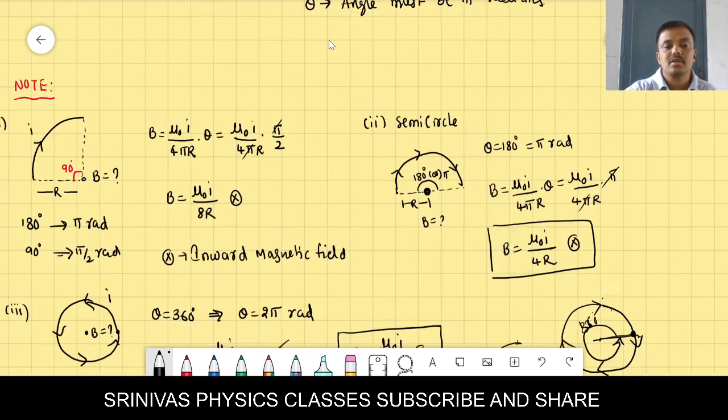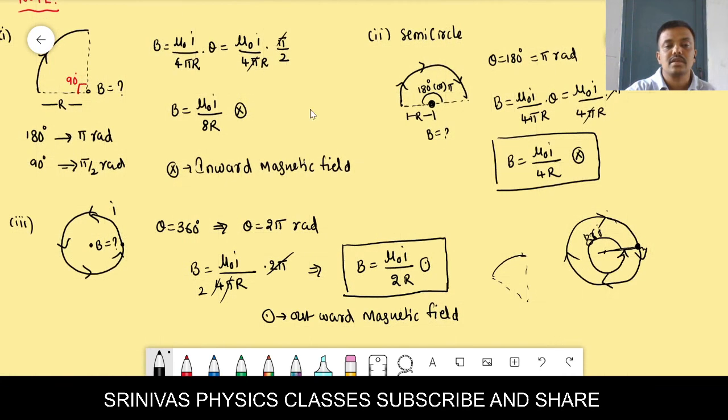That you have to use. In that you should substitute theta as 2 pi. Mu naught I by 4 pi r into theta, theta is 2 pi. You substitute, then you will get this one. Clear?